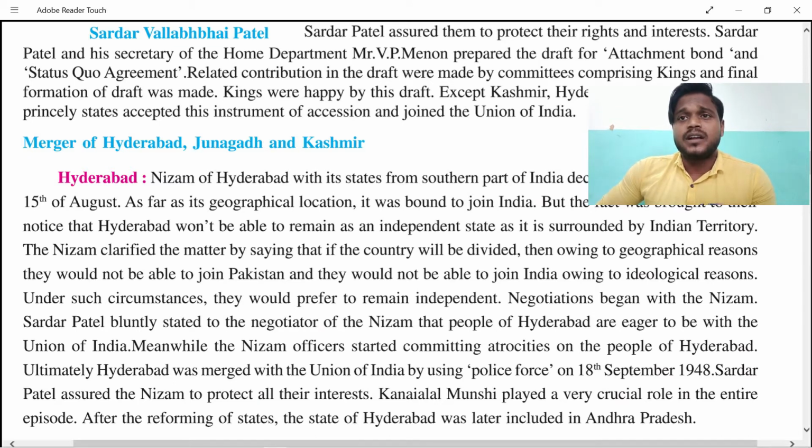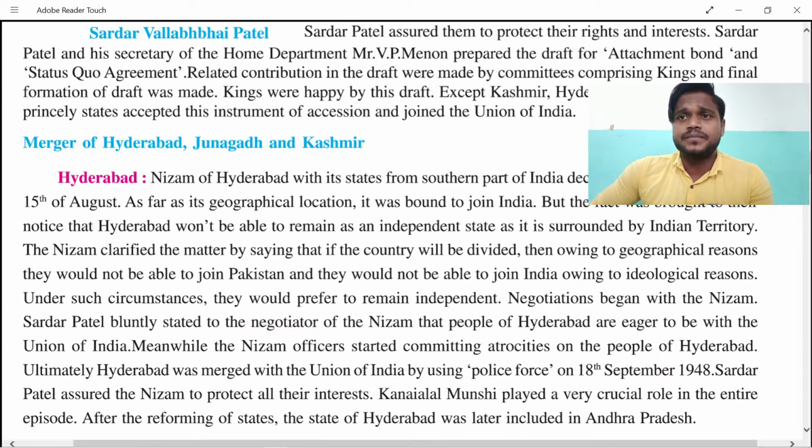So the kings, the Rajwadas and the Nawabs contributed with strong willpower to give their princely states to India, and they integrated India, which brought prosperity. But some of them were not obeying these kinds of rules and regulations. So Sardar Vallabhbhai Patel assured them, okay, we will protect you. Don't you worry about that, we'll protect you.